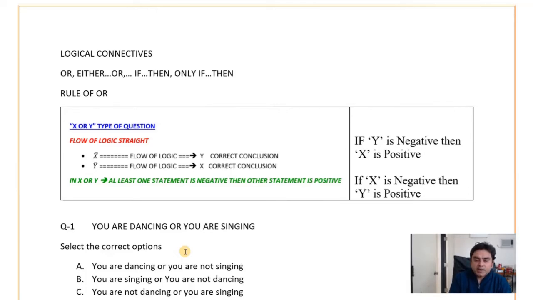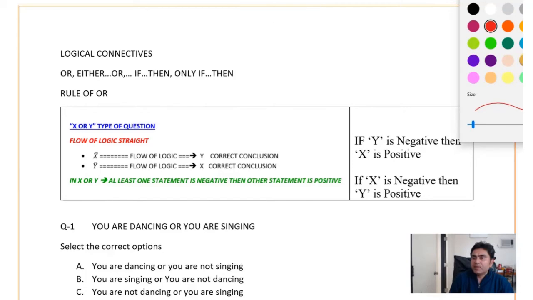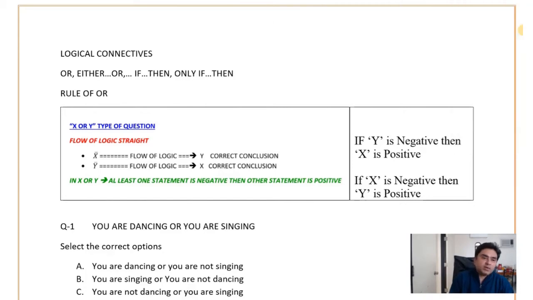To do a little bit of practice, and to help you understand the logic behind the rules, I have developed some questions, and we are going to apply the same rules and find out the conclusion. So let's start with the very simplest form of questions, which is an OR type of connective.